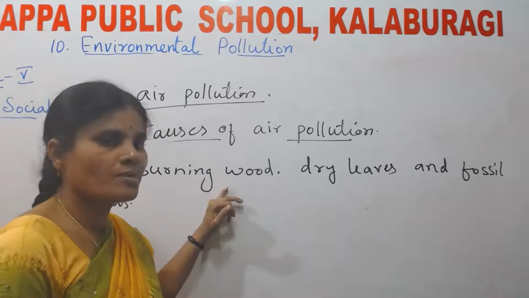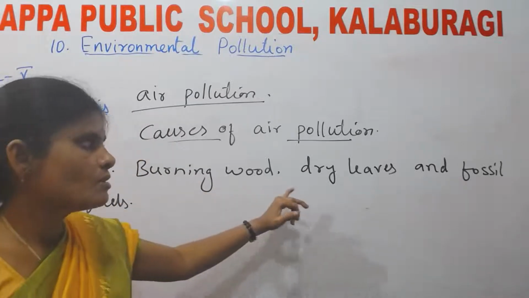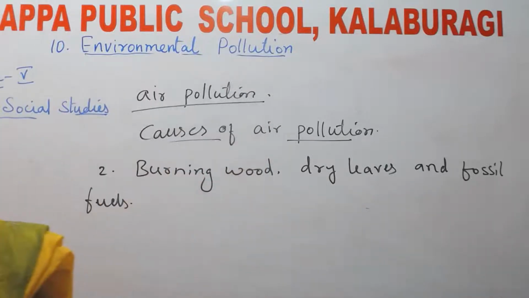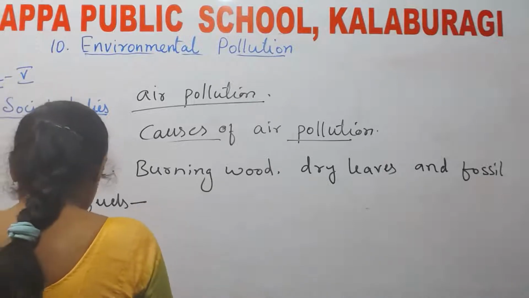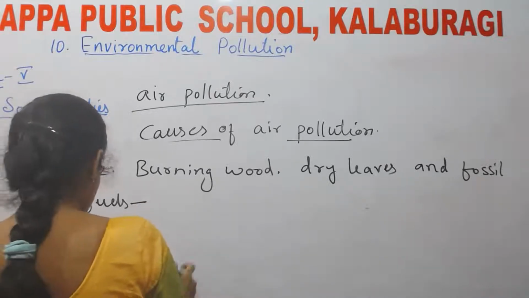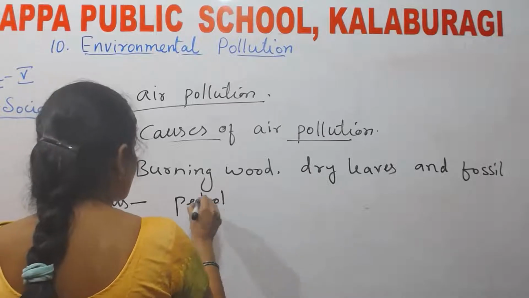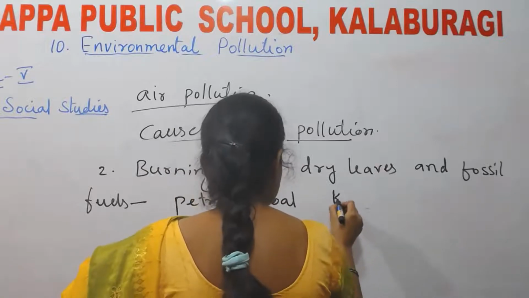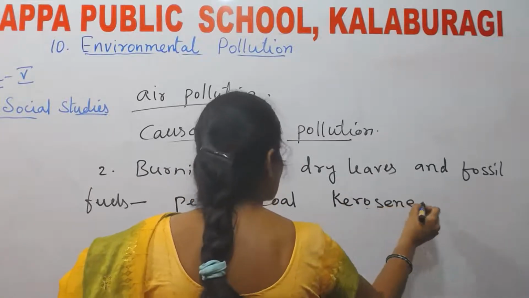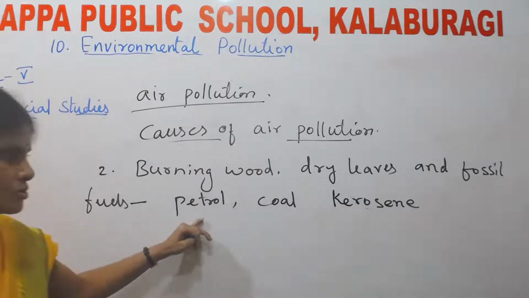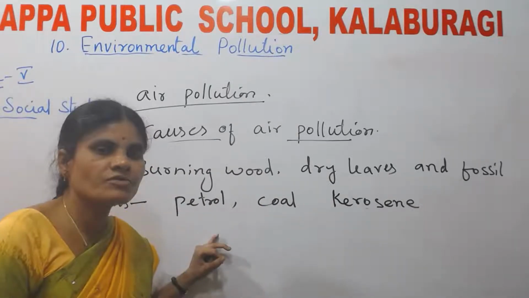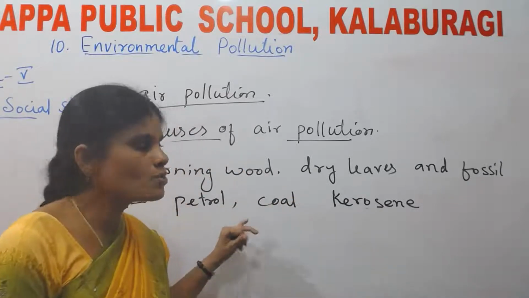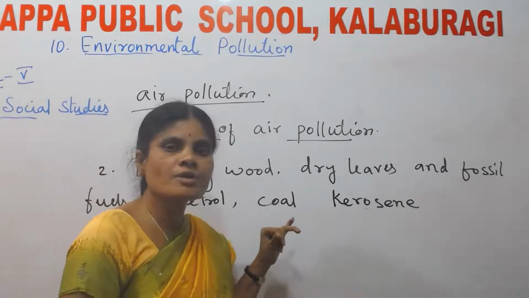By burning wood we get smoke. By burning dry leaves, we get smoke. What are fossil fuels? Fossil fuels are nothing but petrol, coal, kerosene. By burning all these things, we get smoke. That smoke spoils the air, that means it makes the air get polluted.